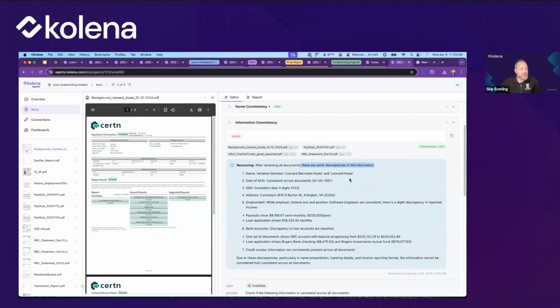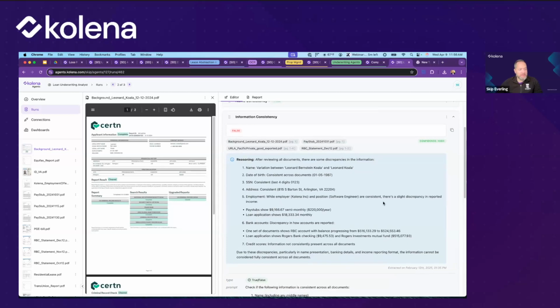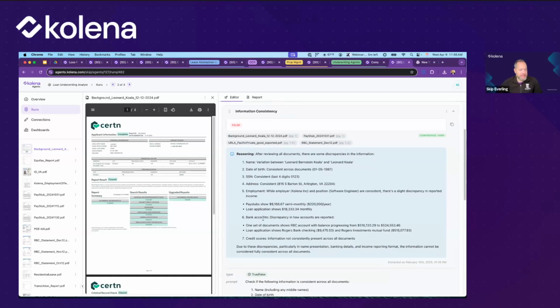And there actually are some discrepancies, and it basically goes through each of these pieces of information. For example, it found that there's a slight discrepancy in the reported income here, a slight discrepancy in these bank accounts. And so what this agent is helping us do is to automatically check for issues, for compliance, to help us move again to that decision-making phase for if we are going to approve of this, if we're going to underwrite this loan and accept this person as an applicant.